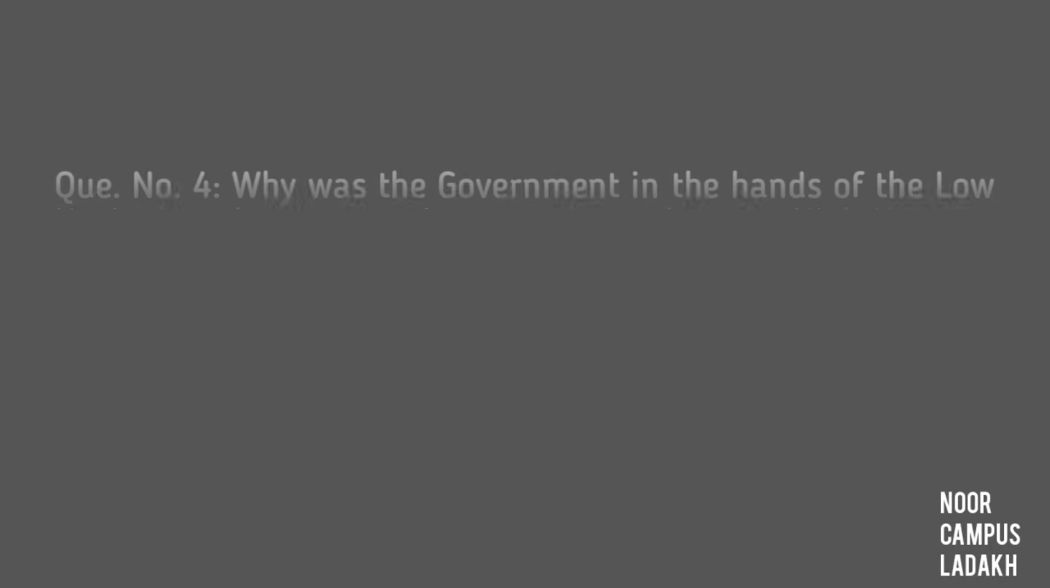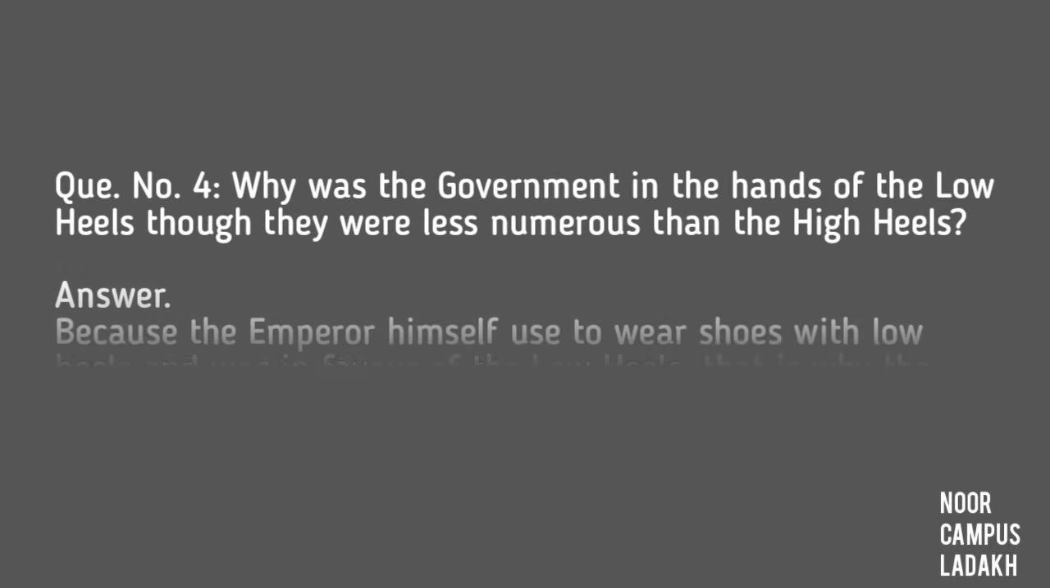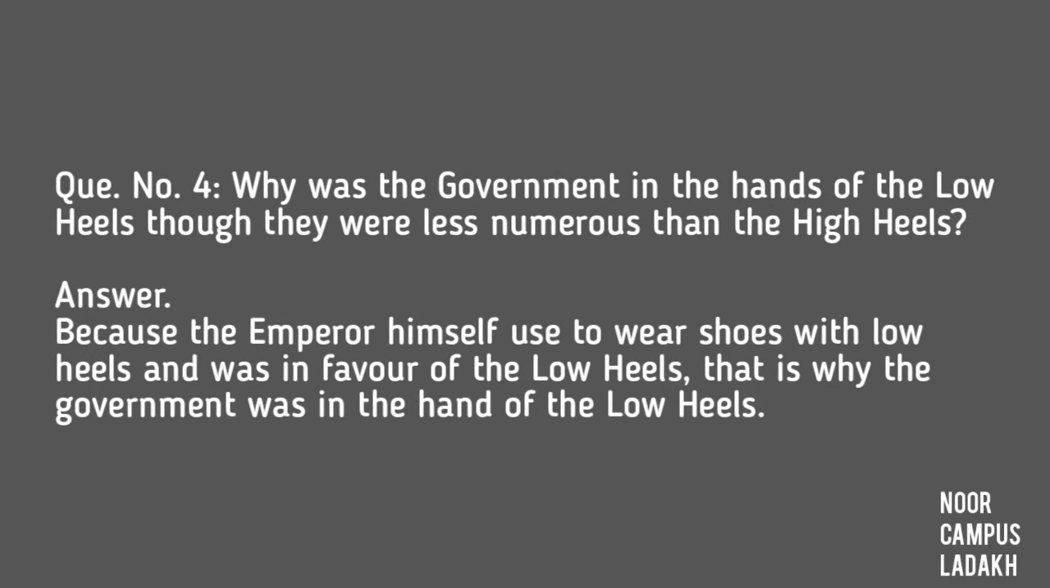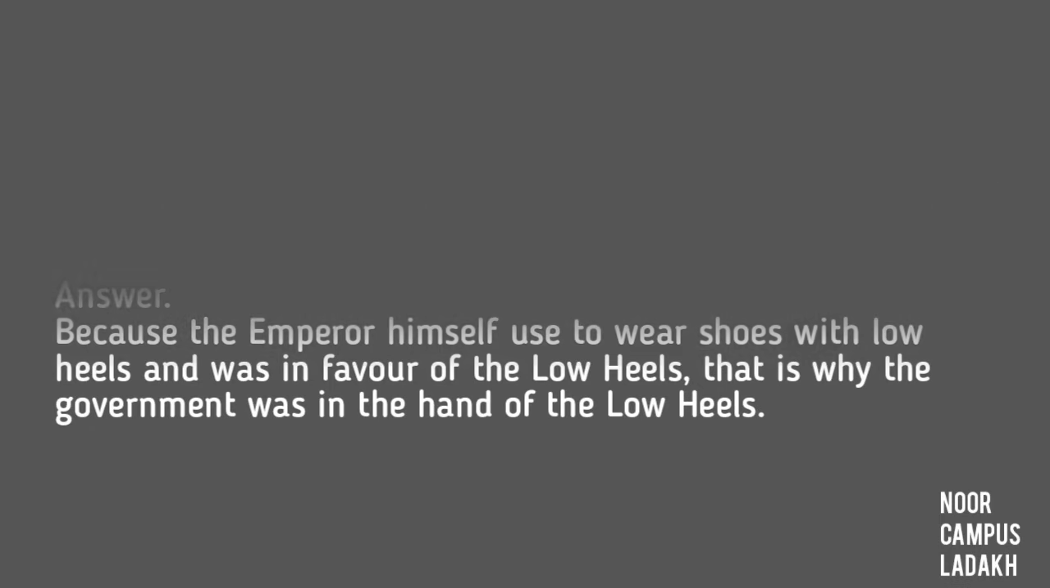Question number 4. Why was the government in the hands of the Low Heels, though they were less numerous than the High Heels? Answer: Because the Emperor himself used to wear shoes with low heels and was in fear of the Low Heels. That's why the government was in the hands of the Low Heels.